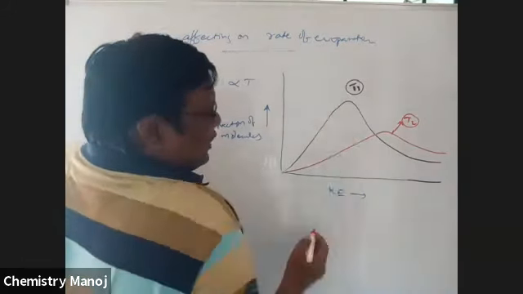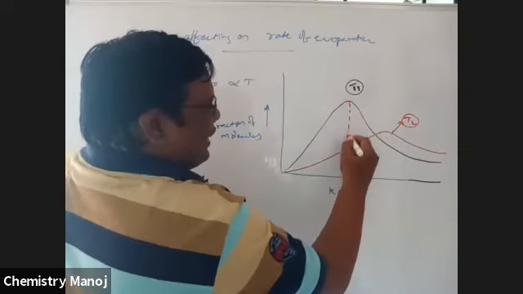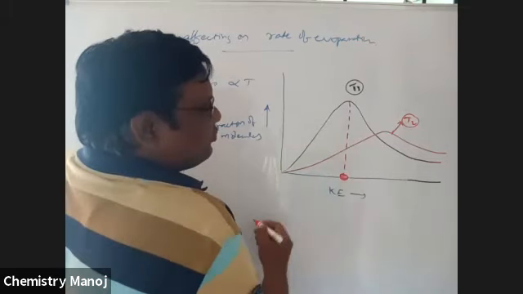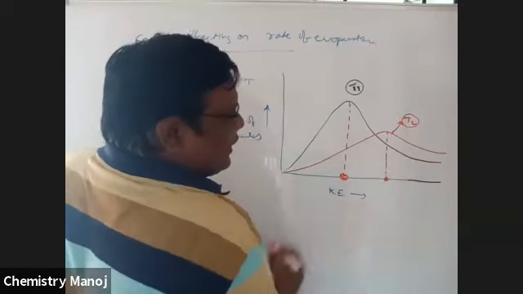At T1 temperature, the peak value is like this. Here it is the kinetic energy. At T2 temperature, this is the maximum peak. It is the kinetic energy.